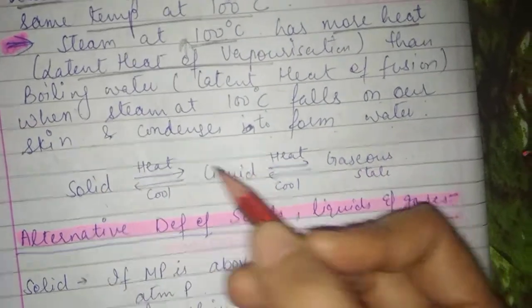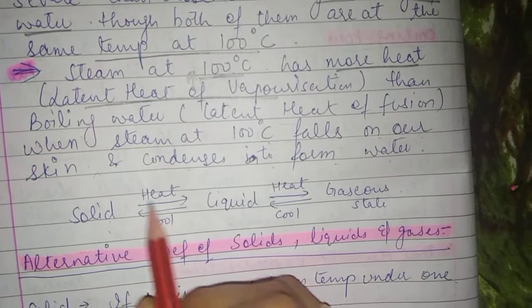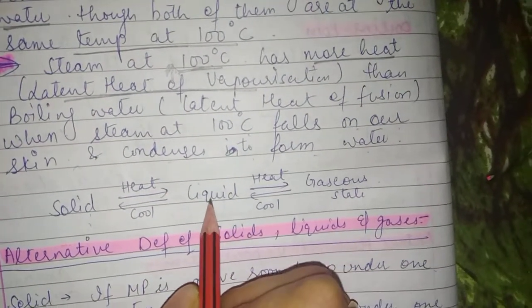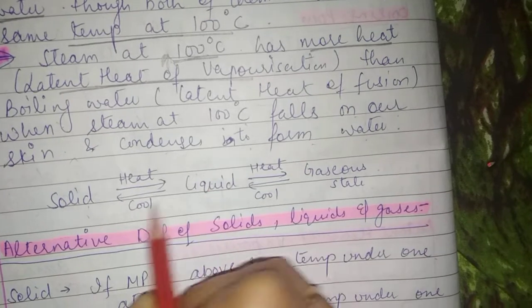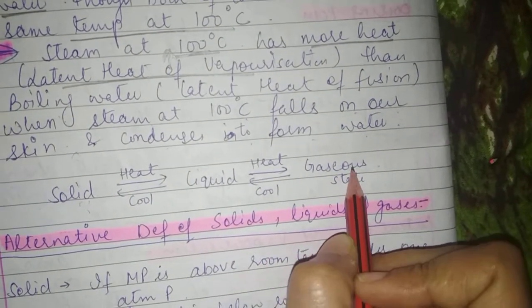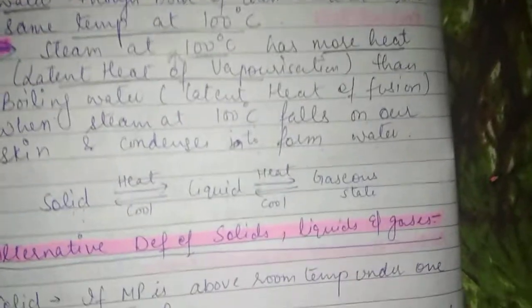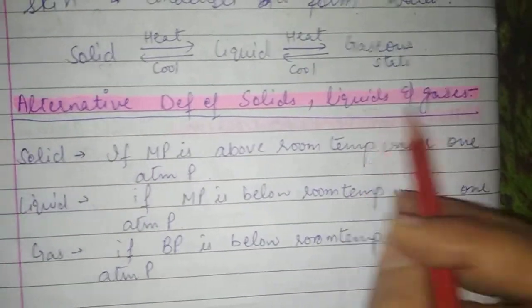Solids, as I have already told you, when we heat them become liquid, and when we cool them become solid. Liquid when we heat it becomes gas, and when it cools it becomes liquid. So now we get the alternate definitions of solid, liquid and gases.